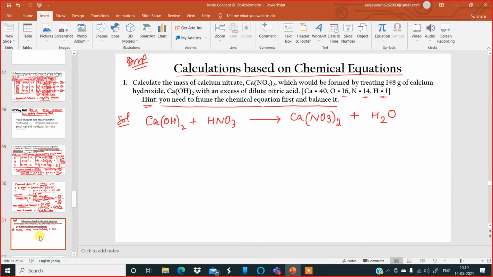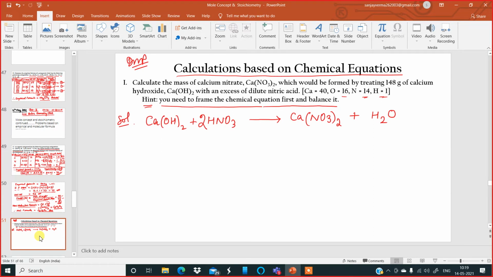Balance the equation. Nitric acid, HNO3, we have to put 2 in front of nitric acid. Okay, I put 2 over here.